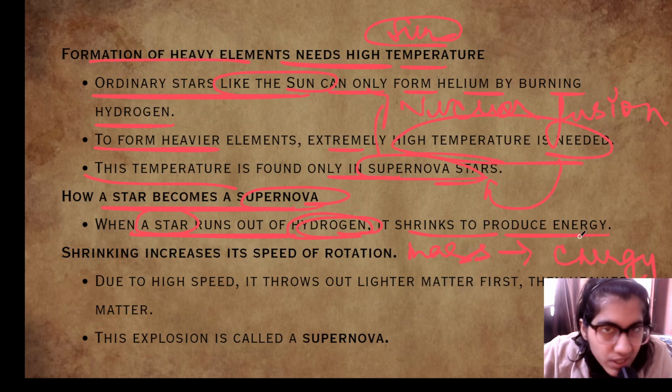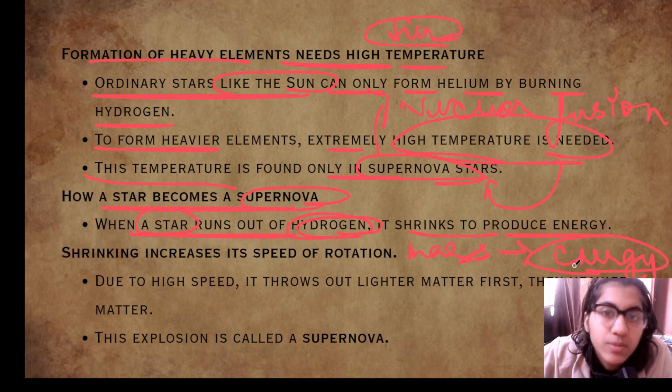Because of that, a huge amount of energy is released.